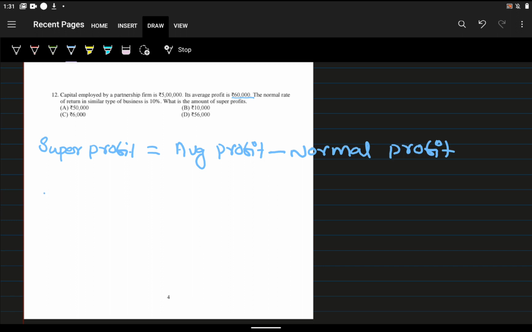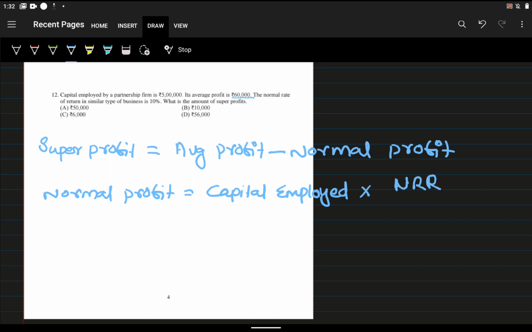So normal profit is equal to capital employed into NRR, normal rate of return, divided by 100.